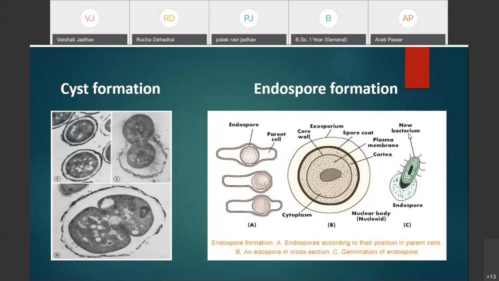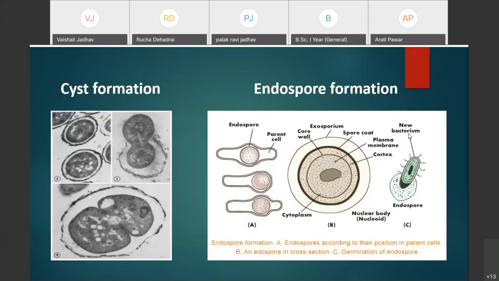These are highly resistant to heat, ultraviolet radiation, ionizing radiation, and many toxic chemicals.